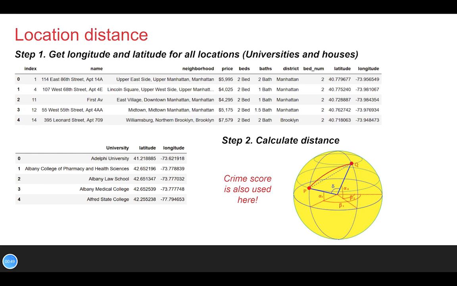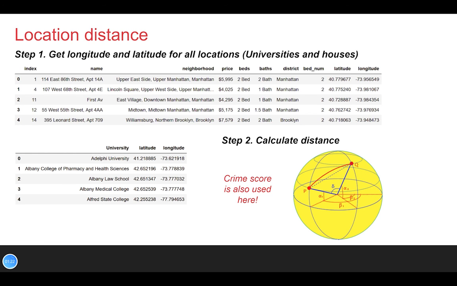And then for step 2, you want to calculate the distance. It's actually quite easy. You only need some simple trigonometric function calculation to get the result. Here we assume that the radius of the Earth is 6,371 kilometers. Now you may notice we also include crime score in the distance. So how do we do that? In the last slide, we have the crime score.